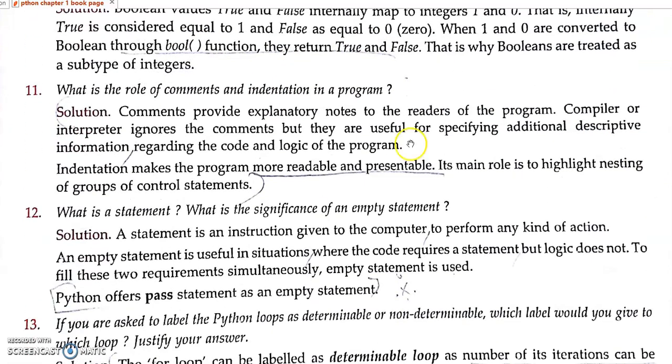Then, what is the role of comments? I already told, the role of comments is only for the user. If I introduce a certain set of statements, the purpose of those statements should be understood by the user. Suppose I am writing one program, and after a year another person is executing the same program.